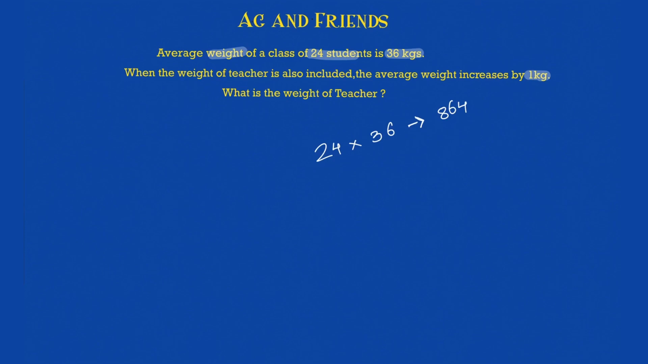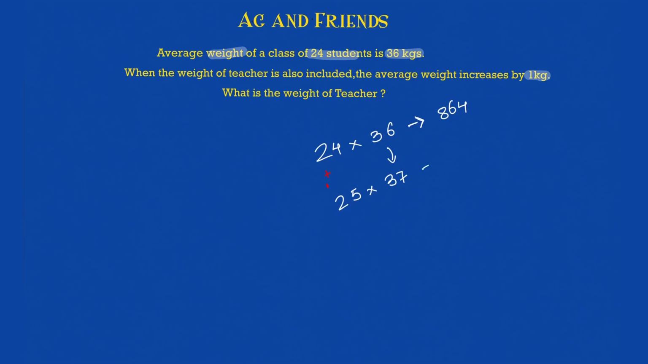Then the weight of the teacher is also included. So now the teacher is added, so the class becomes 25. And the average increases by 1 kg, which means 36 becomes what? 37. Okay, so this is plus 1, correct? Because a teacher is added, and 36 because of that becomes 37.